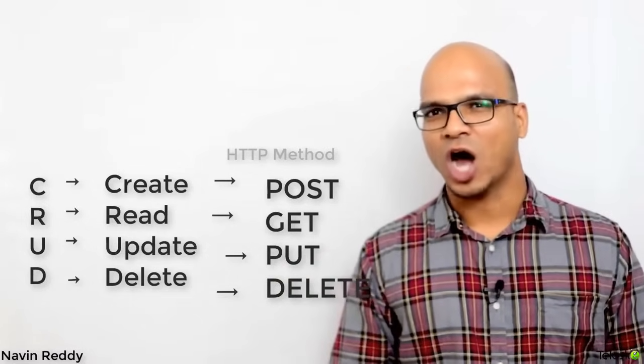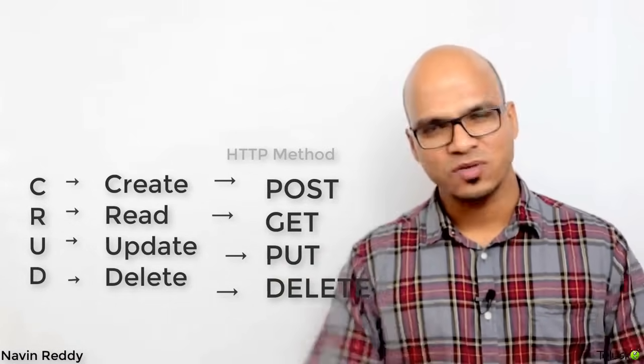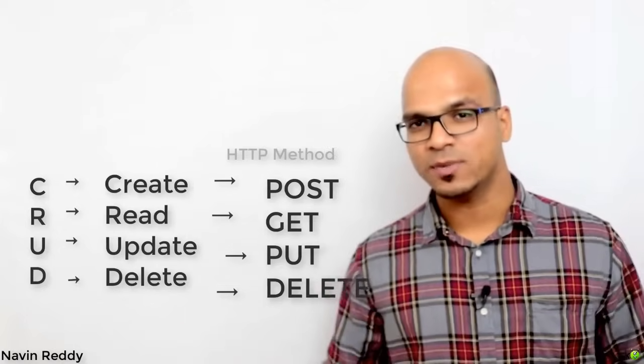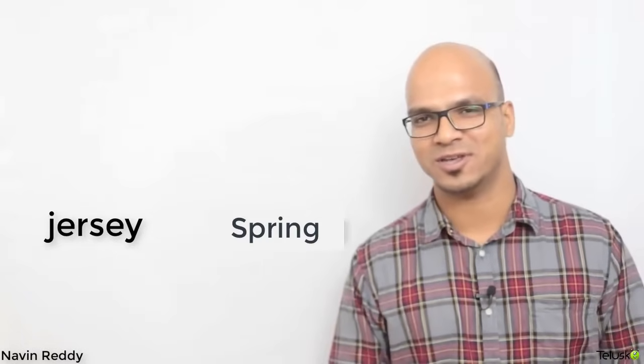But then the question arises, how can you implement REST? We have multiple choices. One of the famous implementations for REST is Jersey. And the second one, which I love, is the Spring implementation of RESTful API. So in this course, we'll be focusing on both. We'll see some examples on Jersey, and most of the examples we'll see on Spring REST. So I hope you liked this video and you got something about the REST API. Again, we'll talk about the implementation in the subsequent videos.